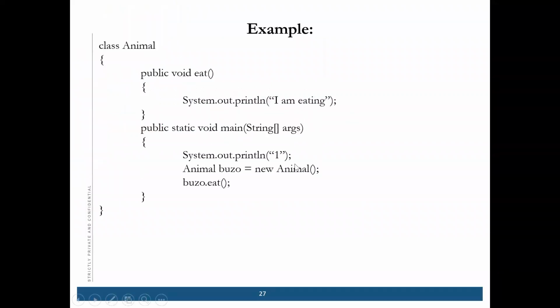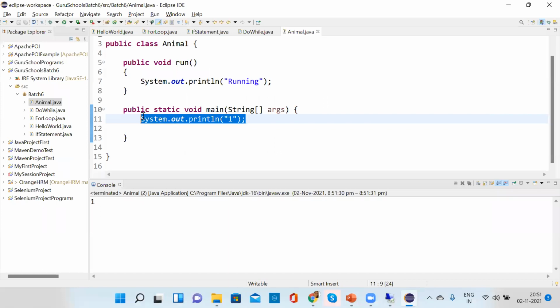Now we create one object and call this method. How will we do that? Suppose we are creating an object of Animal, say A. Instead of Buzu, I'm just writing A. Any name you can write. Now what do you have to write? New. Correct, the new keyword is required. Then the constructor Animal.